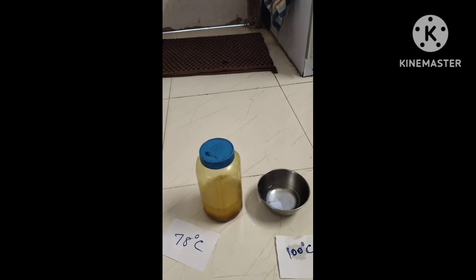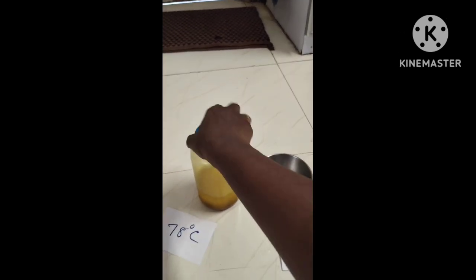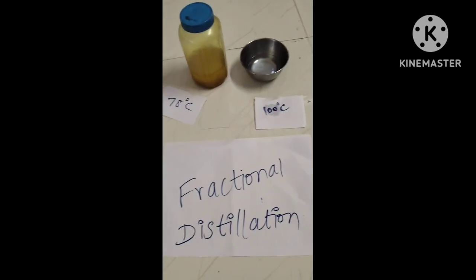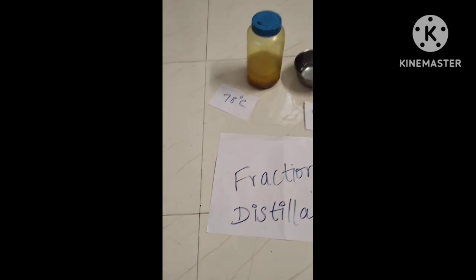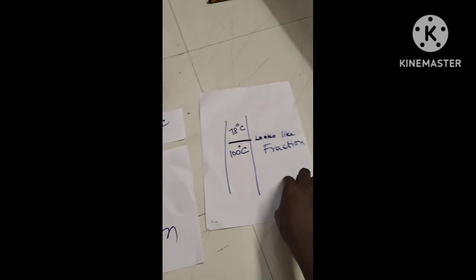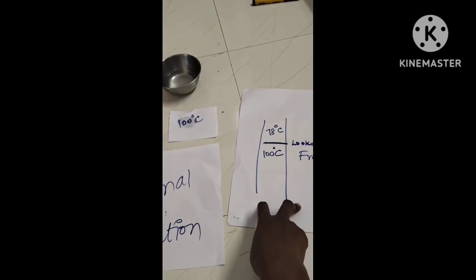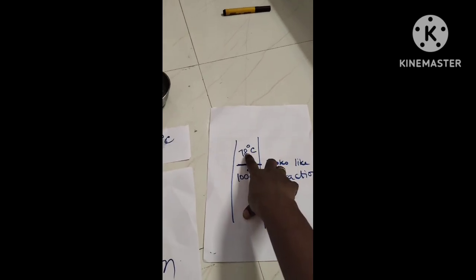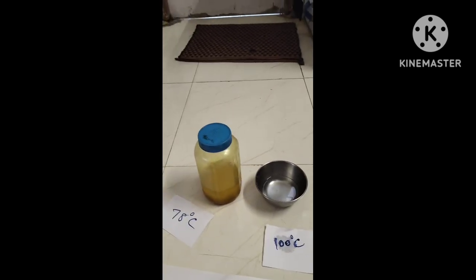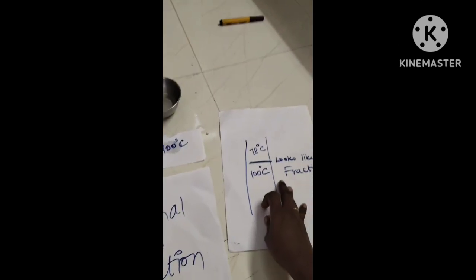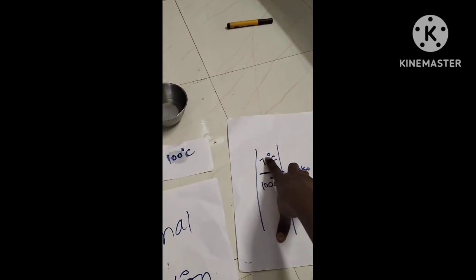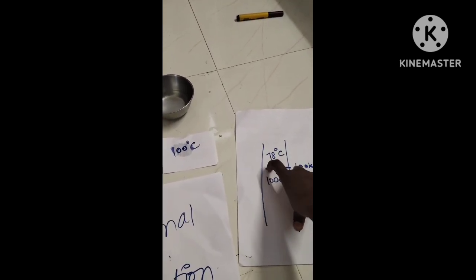Once it is mixed, how will you separate it? It is through fractional distillation. It looks like a fraction, the same distillation method only. We use a funnel and condense it, but at 78 degrees Celsius this will boil first, the vapors get collected and cool first.